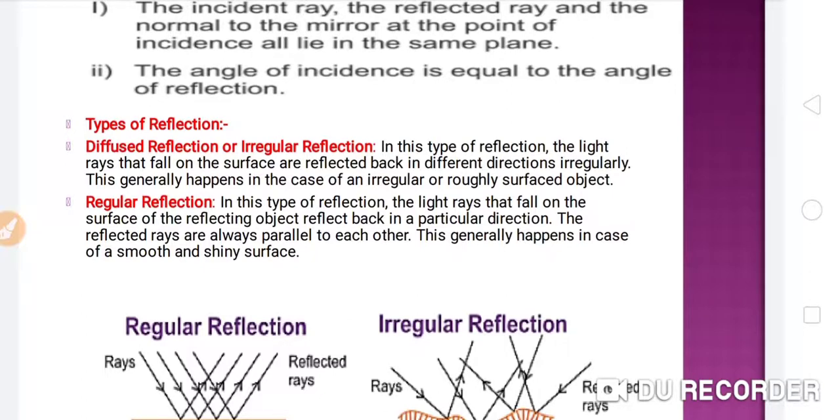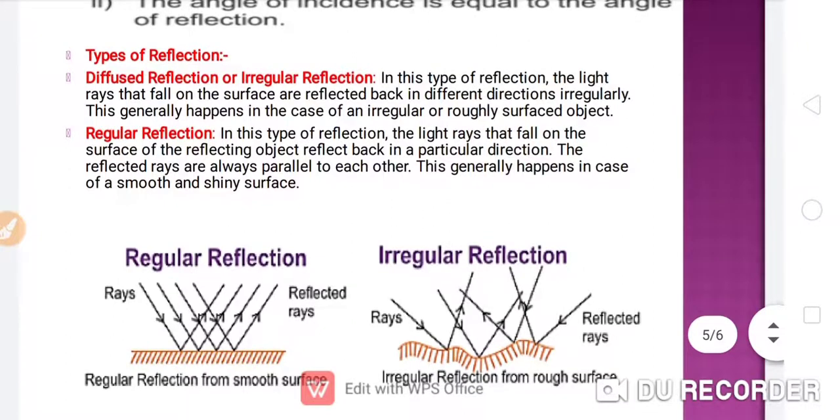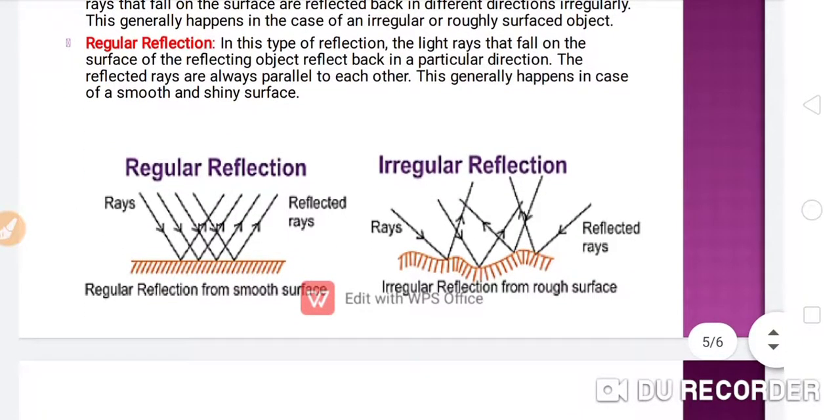And the regular reflection, what will be the condition? In this type of reflection, the light rays that fall on the surface of the reflecting object reflect back in a particular direction. The reflected rays are always parallel to each other. This generally happens in the case of a smooth and shiny surface. So here you can see the figures of the regular reflection and the irregular reflection. So this is very important, and irregular reflection is also known as diffused reflection.